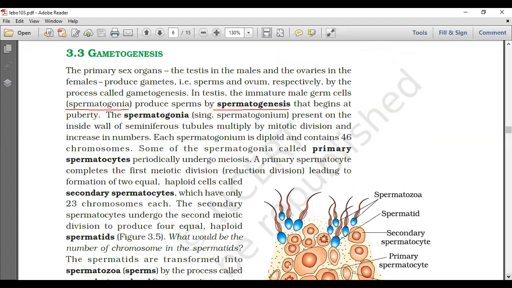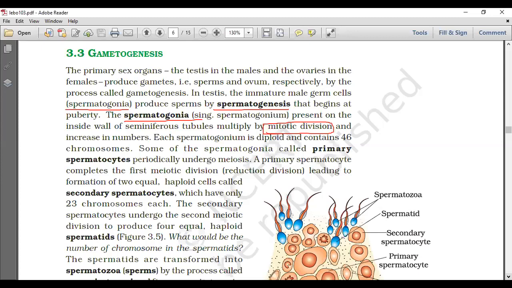The spermatogonia, singular spermatogonium, present on the inside wall of the seminiferous tubule, multiply by mitotic division.